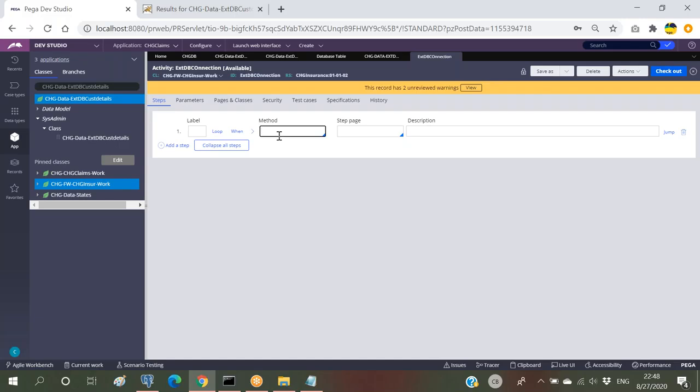In OBJ open by handle or OBJ delete by handle, we have to provide the pzInsKey, right? So this pzInsKey will be applicable only for the internal databases. For the external databases, there will not be anything like PX, PY, PZ. So that is the reason RDB open by handle or RDB delete by handle will not be applicable. Okay, so if I'm trying to just use RDB browse, sorry, RDB list.